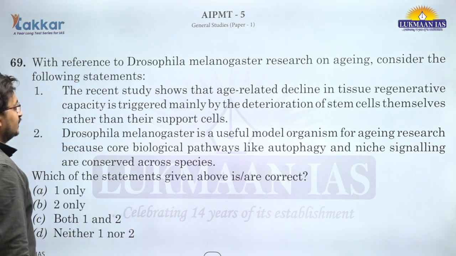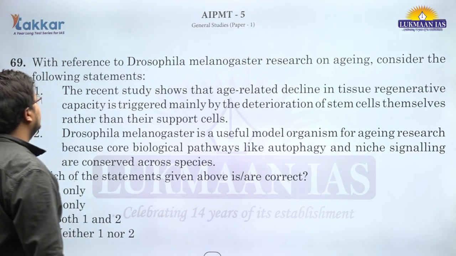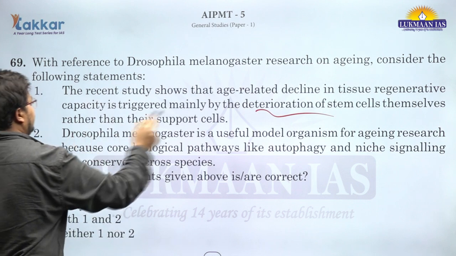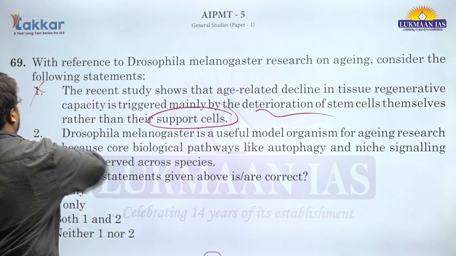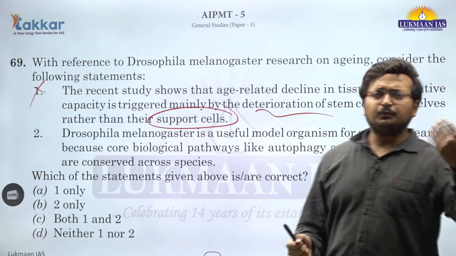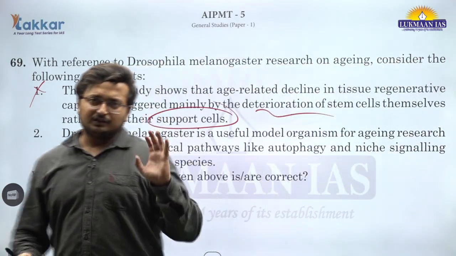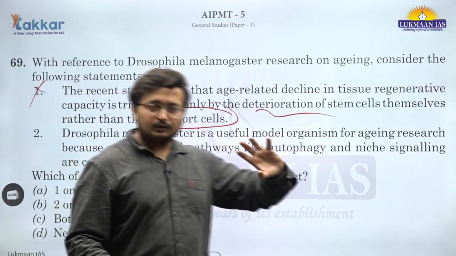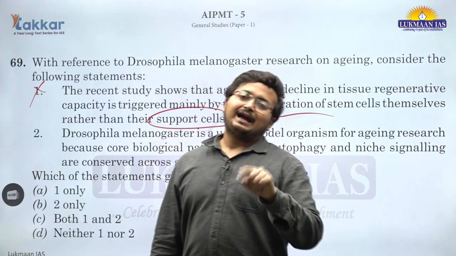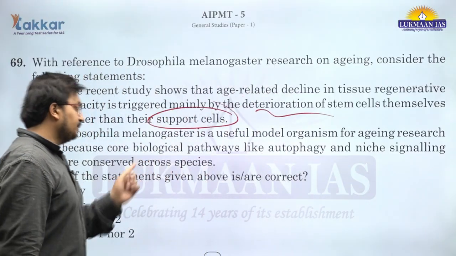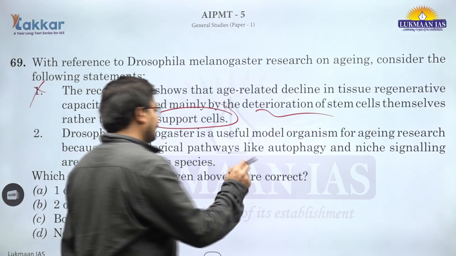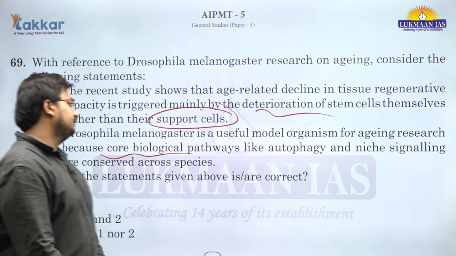So the recent study shows that the age-related decline in tissue regenerative capacity is triggered mainly by the deterioration of stem cells. No, this is basically deterioration of support cells, not the stem cells. Basically the support cells deteriorate, stem cells keep on regenerating. The support system which leads to tissue support, how the strength is maintained, they degenerate, and that leads to aging rather than the stem cells themselves. This is incorrect.